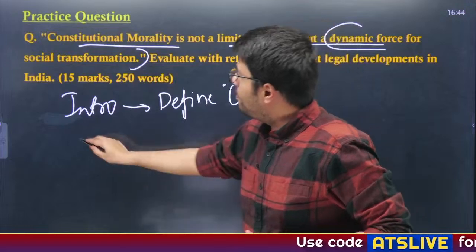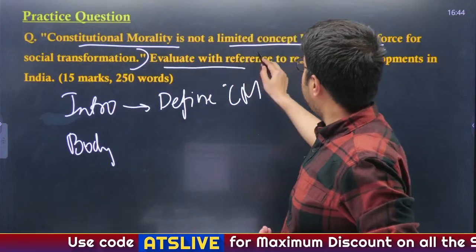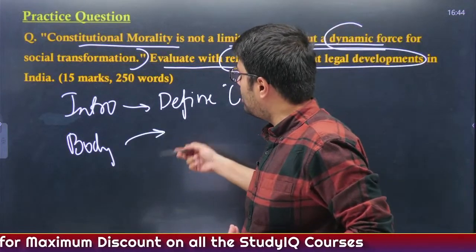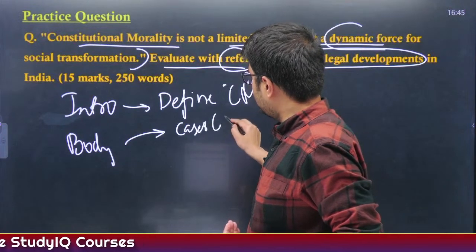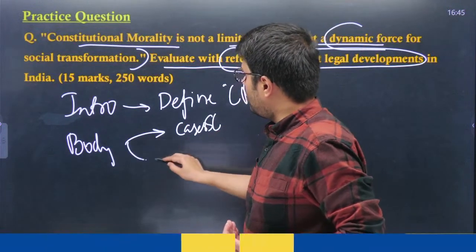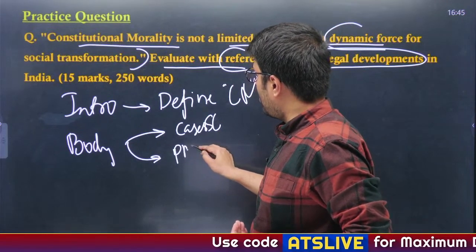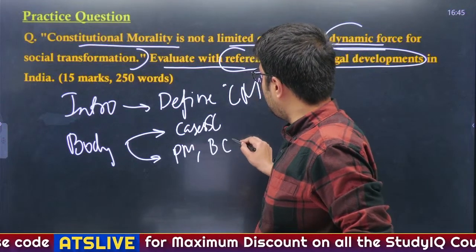In the body of your answer, you evaluate with reference to recent legal developments. You should cite the cases of the Supreme Court, and also say how it is different from popular morality, or from blind faith in constitutional provisions.